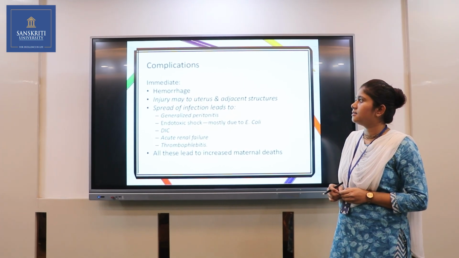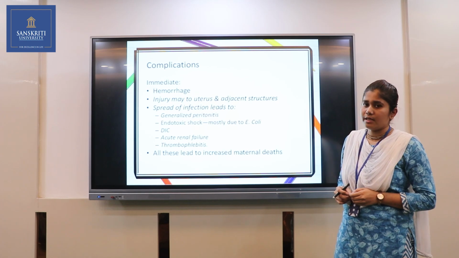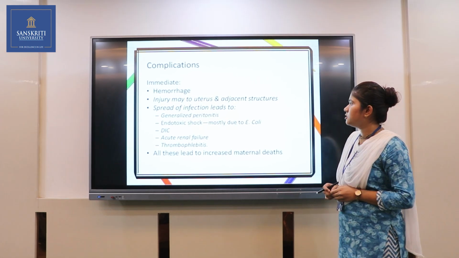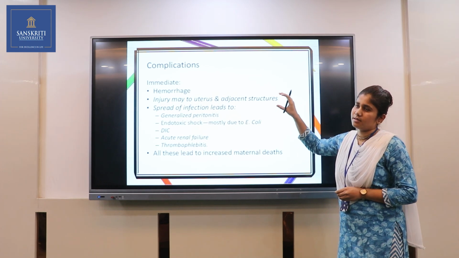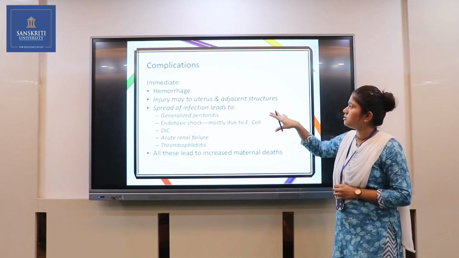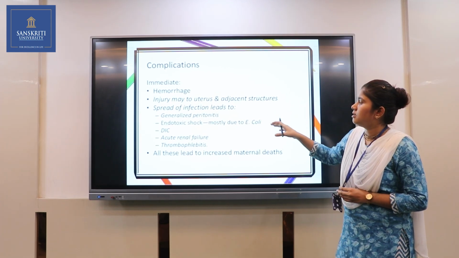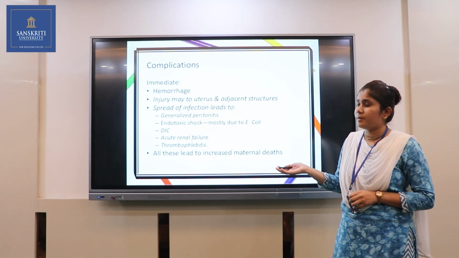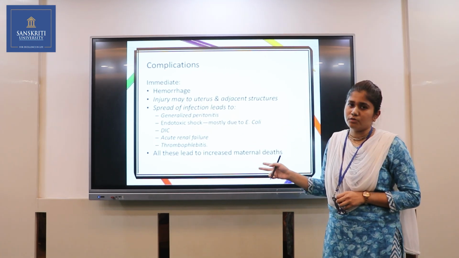First one is the immediate complications. So what are the immediate complications? That is hemorrhage, and injury to the uterus and adjacent structures. There are some structures present which can also be damaged due to the infection. Then spread of infection leads to generalized peritonitis, meaning inflammation of the peritoneum layer.